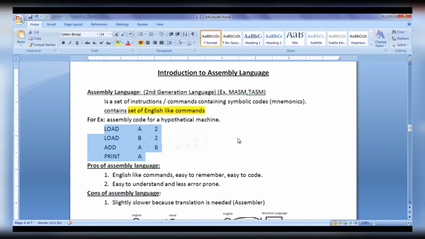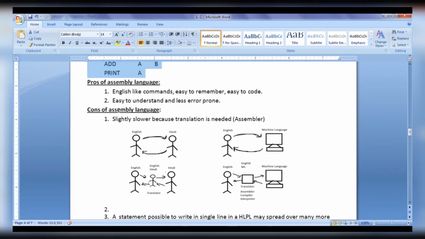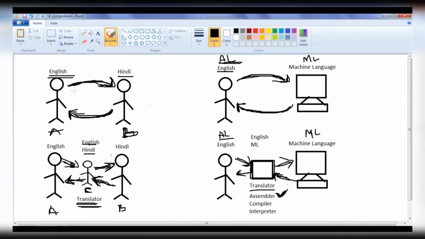So there are some limitations. Assembly language codes are slower because we need translation. What is it that we understand in this slide? Let's take two persons, person A and person B. Person A knows only English, person B knows only Hindi. If person A tells something in English, person B can't understand because person B knows only Hindi. If person B tells something in Hindi to person A, he can't understand because he knows only English. So there will be a communication problem.